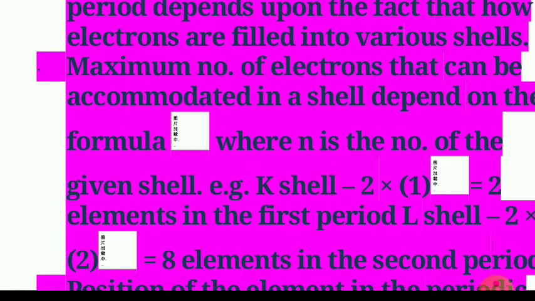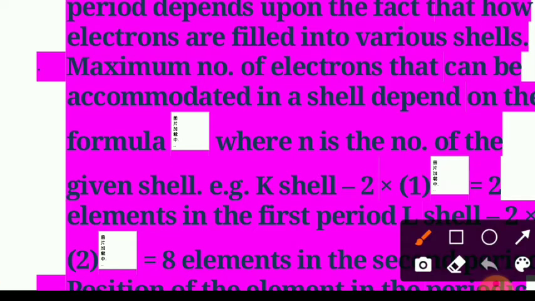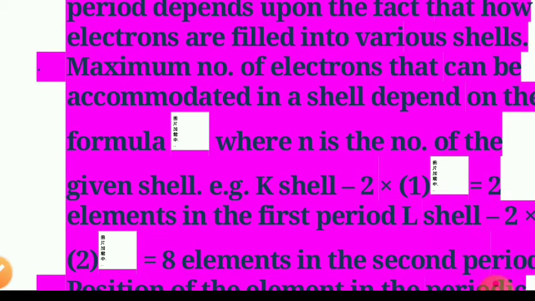In the formula 2n squared, when we put the value for the K shell, that is n equal to 1, 2n squared means 2 into n squared, 1 squared is 1. Therefore, the maximum number of electrons accommodated in the K shell is equal to 2.